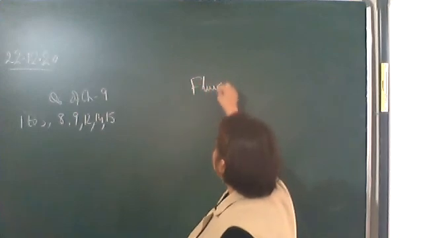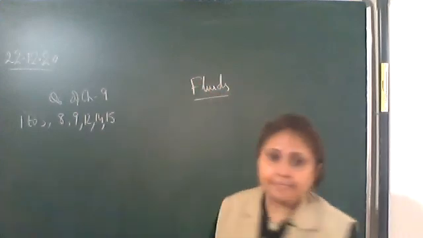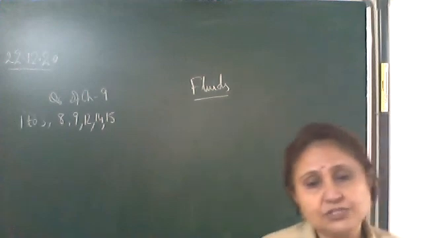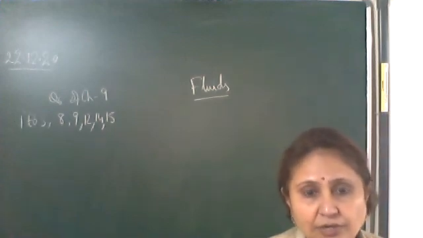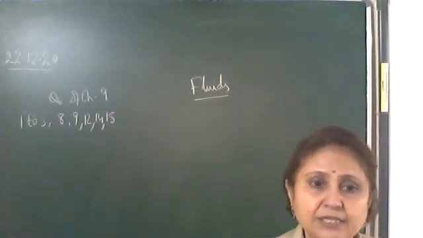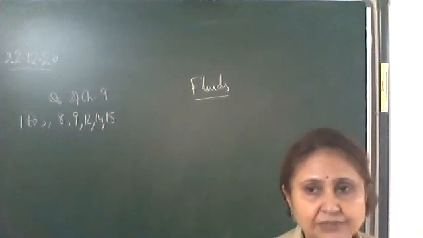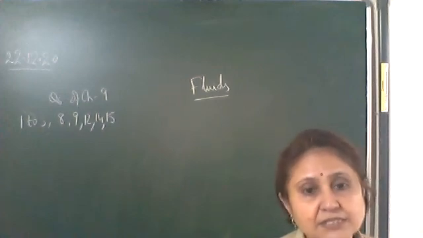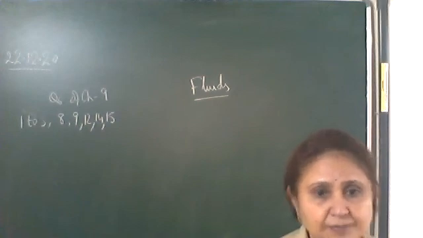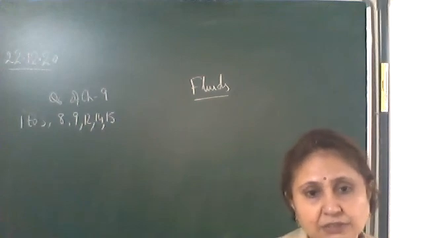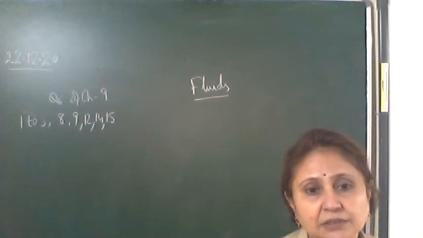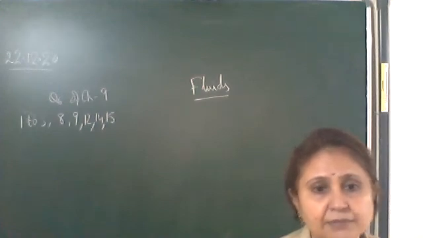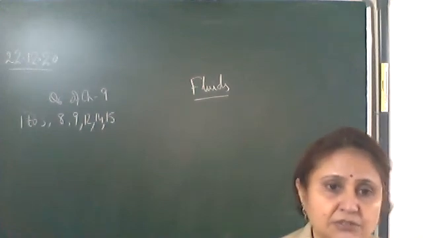Mechanical properties of fluids. So here we have to study two properties of liquids. The first property, when the liquid is at rest: we will study the property surface tension. The free surface of the liquid tries to attain a minimum surface area, so it is tensed.